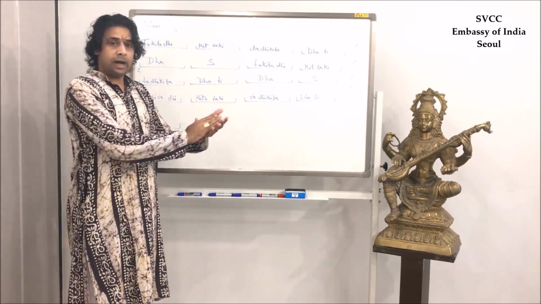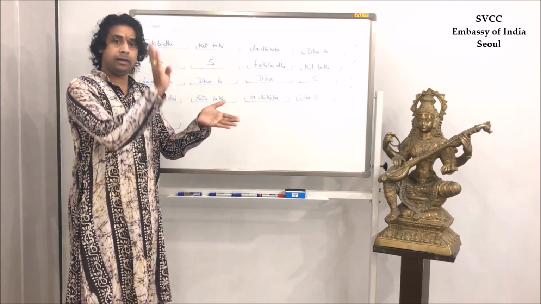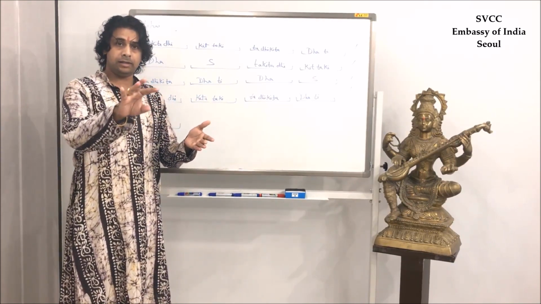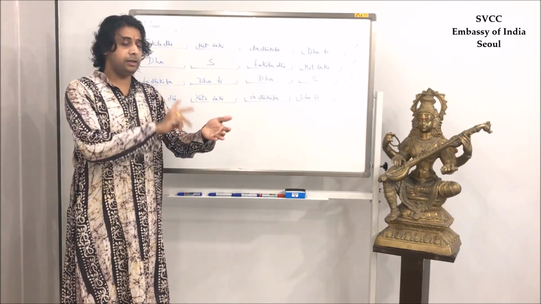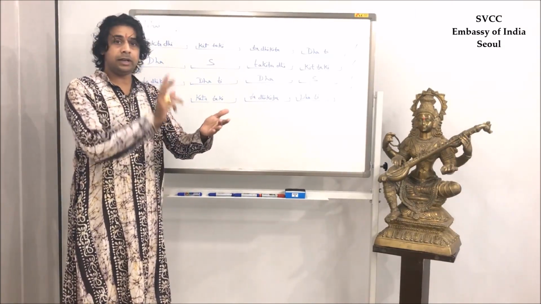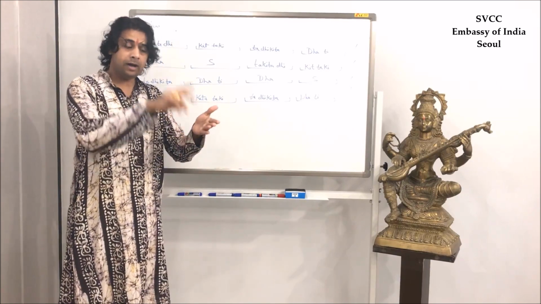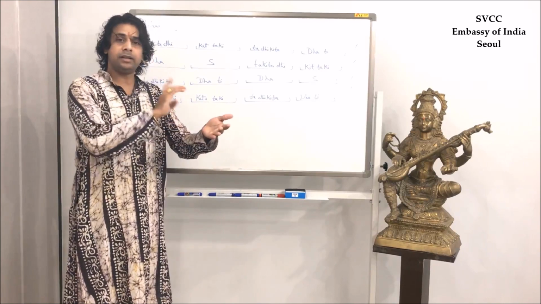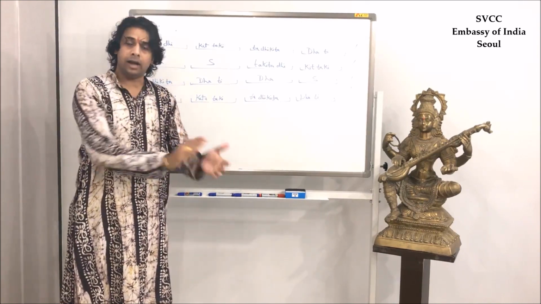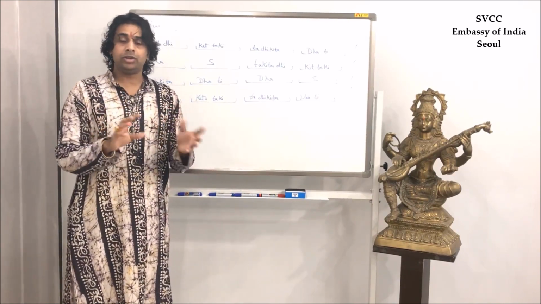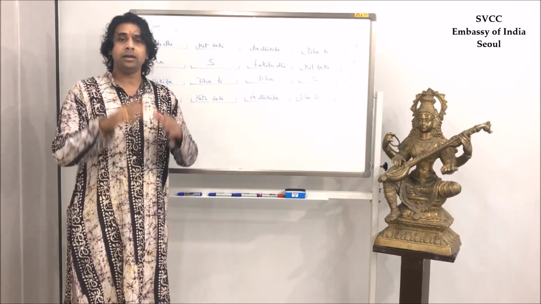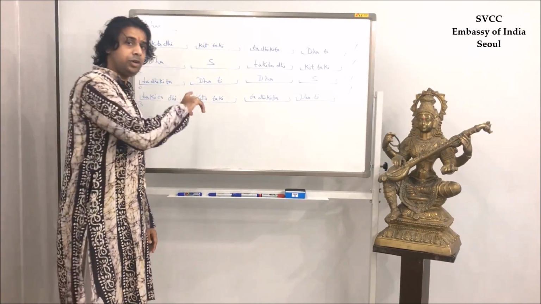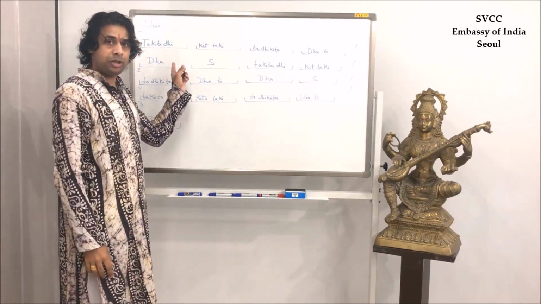Dha din din dha, dha din din dha, dha tin tin ta, ta din din dha. Takita dhekita takita dhekita dhati dha a, takita dhekita takita dhekita dhati dha a, takita dhekita dhati dha. 1 2 3 1 2 3 1 2 3 1 2 3 1 2 3 and 1 2 3. That gap is there. Okay, so let's do it with notation.